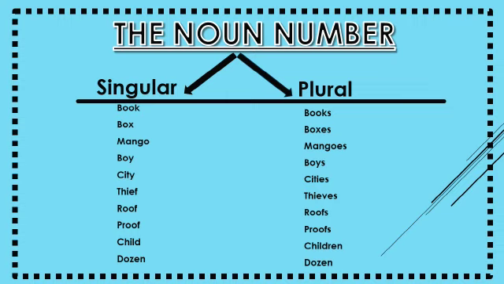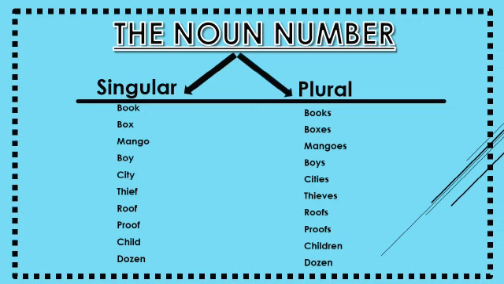If the singular noun ends with s, ss, sh, ch, x and z, you add es. Box, boxes. If the singular noun ends with the letter o, add es, mango, mangoes.